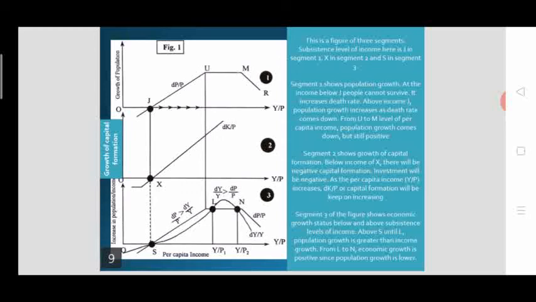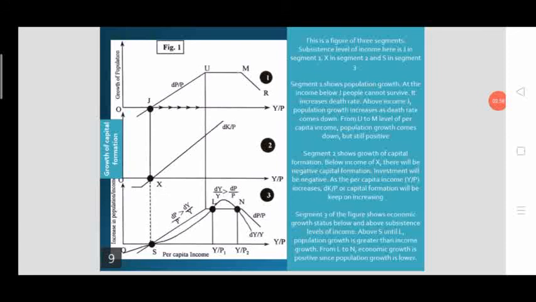That means the poverty status of the country will be further exacerbated when the income is below the subsistence level, or when the income is at the subsistence level. All growth indicators will be zero, neutral. No growth will happen at that stage. Then the economy needs to have positive growth. For that to happen, the country needs to take the income level above the subsistence level.